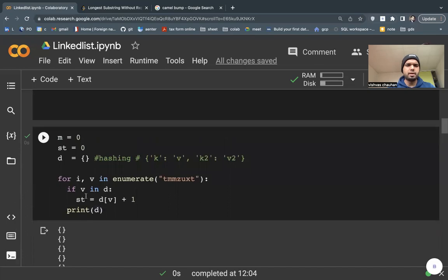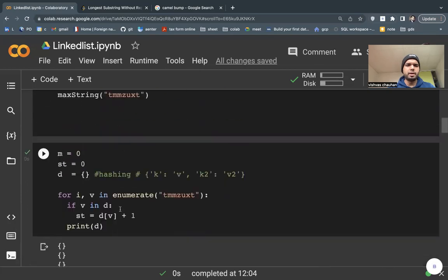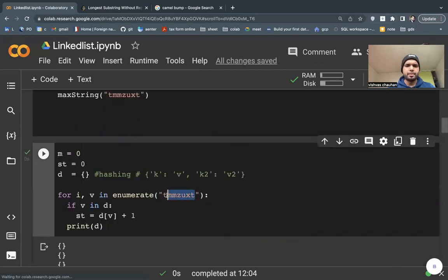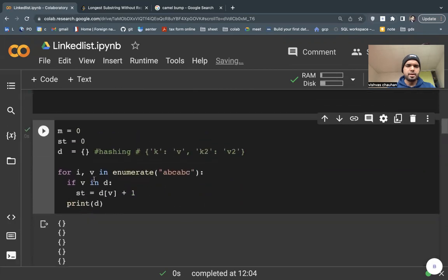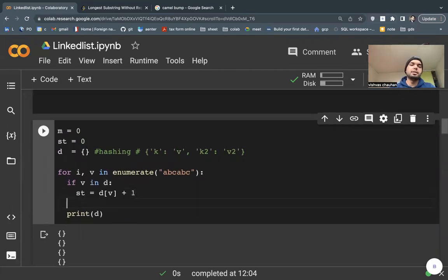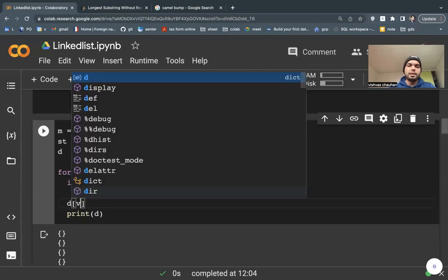It is not appending until D is in this. It should append. Why is it wrong? A, B, C. If V is in the D, okay, there is nothing. Oh yeah, I'm not even appending. Sorry. So okay, I need to append in the end.